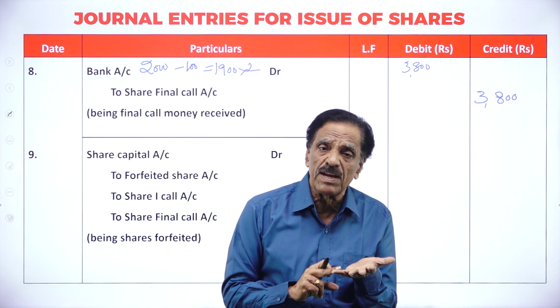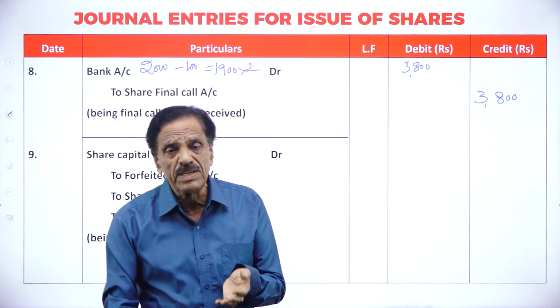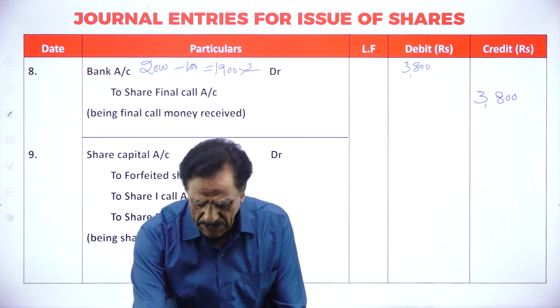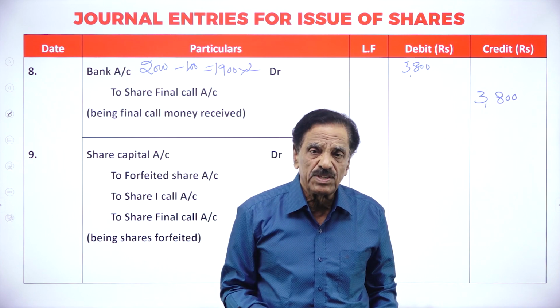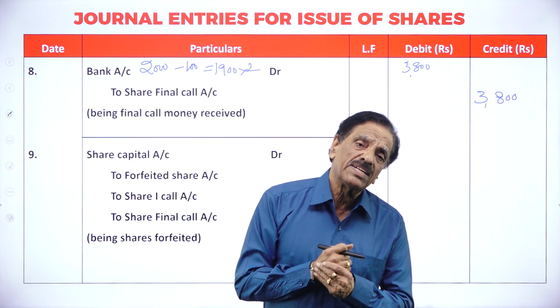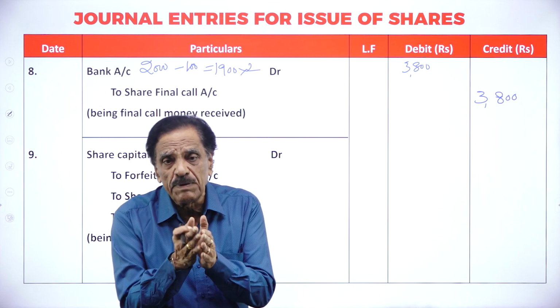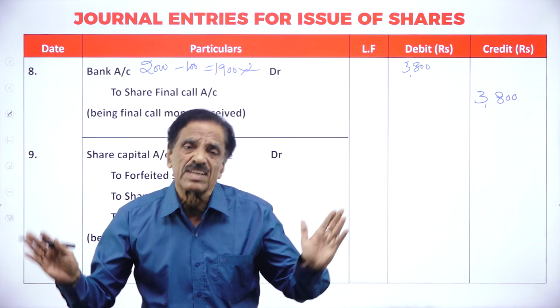Now, who fails to pay? First man, 40 shares. Second man, 60 shares. Total how many shares? 100 shares' money you could not receive. Now, the 100 shares will be forfeited, cancelled out.